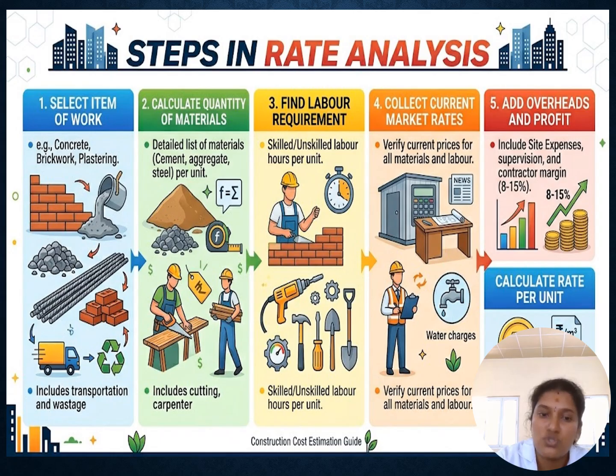So first we have to choose the material, right? Initially we have to choose and calculate the quantity, how much quantity is required to complete the construction process. If we are selecting only one particular item, what are all the quantities required for the material, and find the labor quantity for constructing this particular item of work. So that is the main thing. That is the third part.